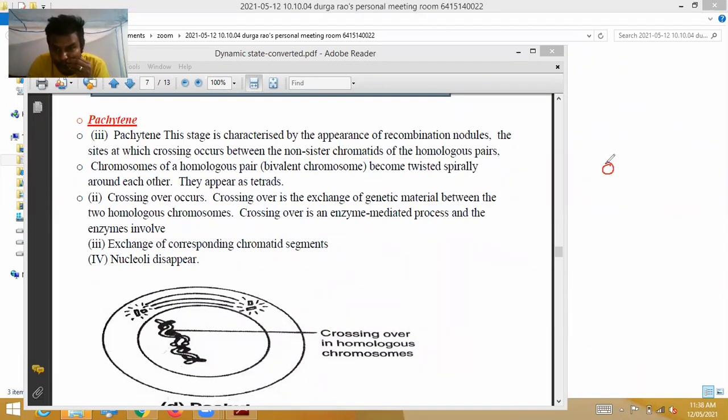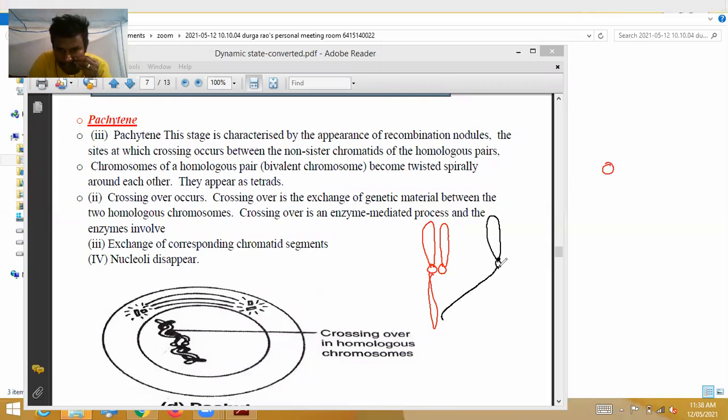See here, I am showing like this way. It will come unattached, and this will come and attach. Here a common chromatid will be there. This is called crossing over.